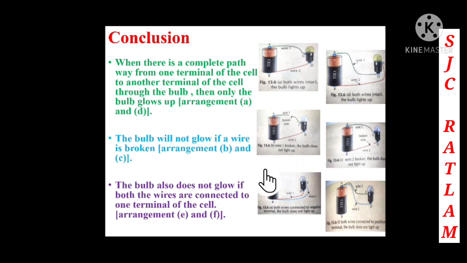And in another case we can see, children, the bulb also does not glow if both the wires are connected to one terminal of the cell. Now you can see both the wires are connected from the negative terminal. That's why the bulb is not glowing in this E case, and in the F case also you can see, children, both the wires are connected from the positive terminal. That's why the bulb is not glowing in both E and F cases.